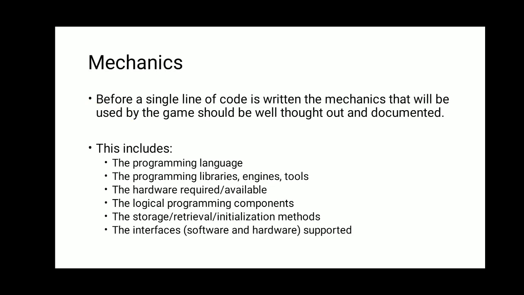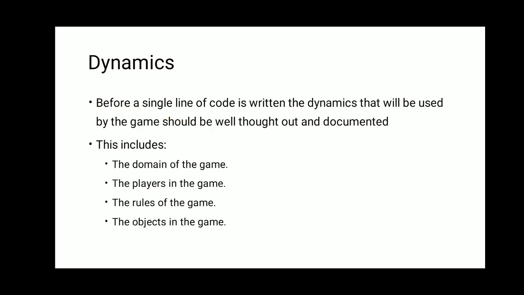So every interface of a game program, whichever game it is, will have a different software interface as well as hardware. Next is dynamics. Before a single line of code is written, the dynamics that will be used by the game should be well thought out and documented. So what can be the dynamics? The domain of the game. Domain means on which language it will be developed. The players in the game.